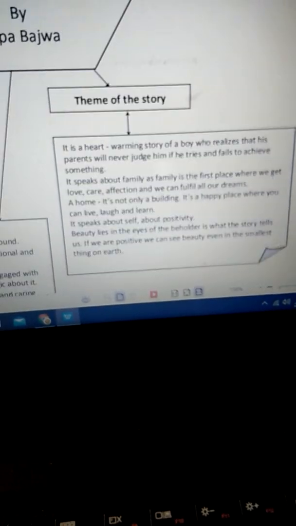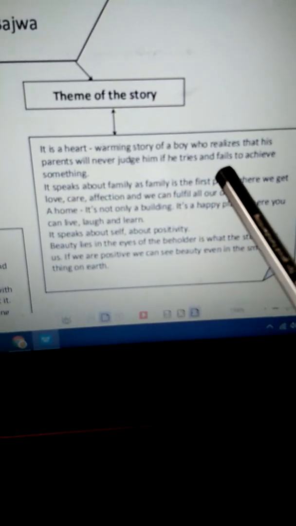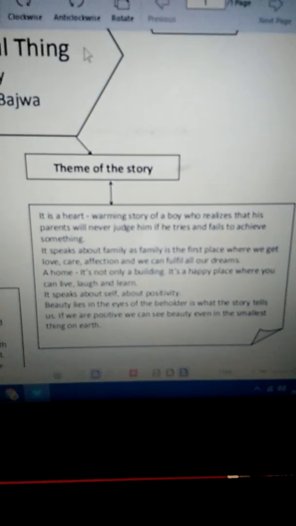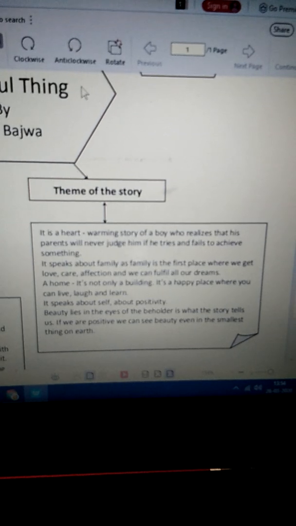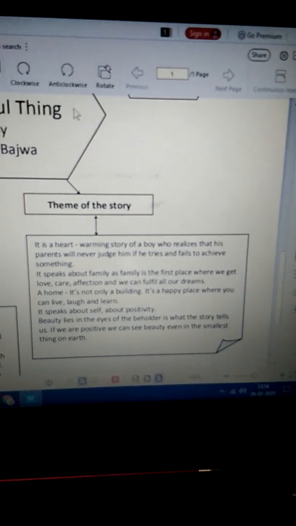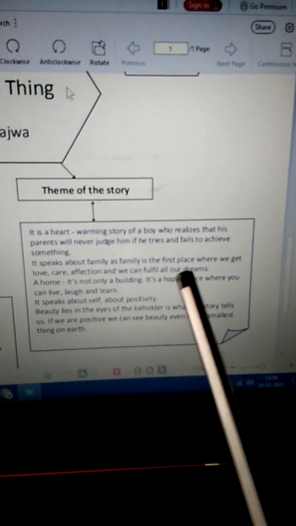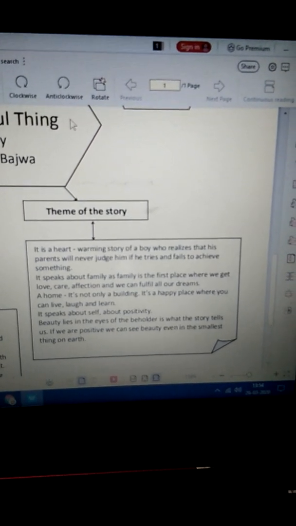Now we come to the theme of the story. What is the basic theme of the story? It is a heartwarming story of a boy who realizes that his parents will never judge him if he tries and fails to achieve something. We have seen from the story that even when Ramchand was unable to make the most beautiful thing out of the dough, his parents did not criticize him, right? It speaks about family, as family is the first place where we get love, care, affection, and we can fulfill all our dreams. So this story speaks about family, about self, and about home.